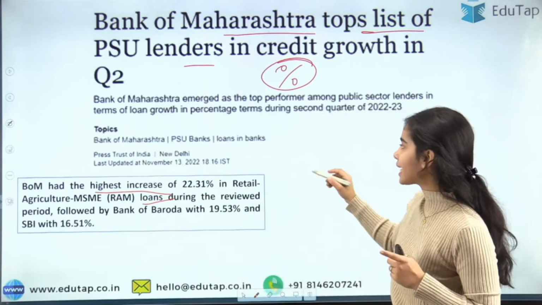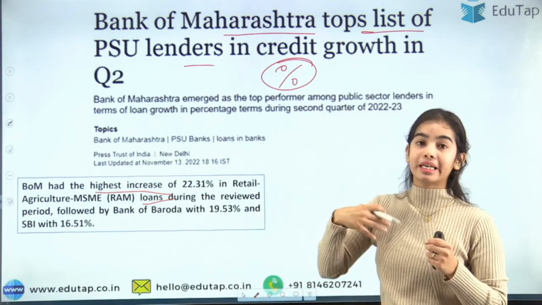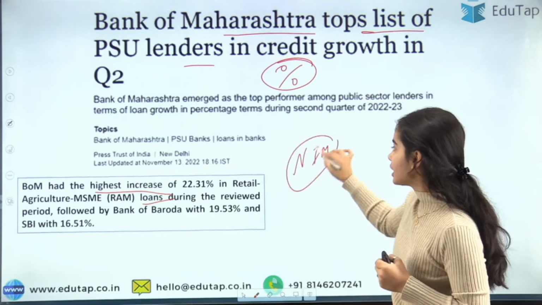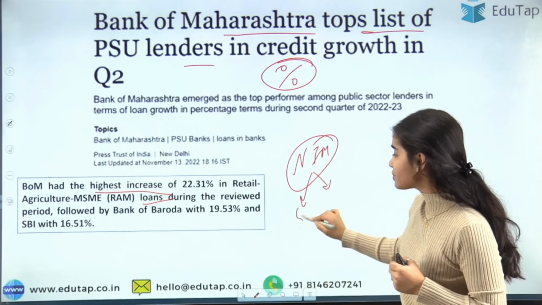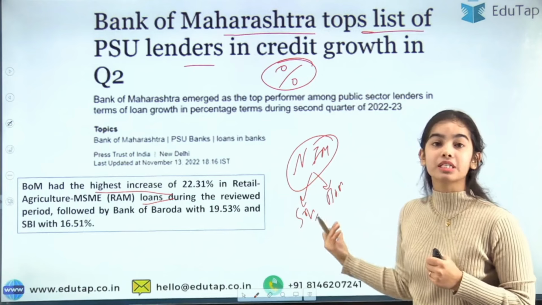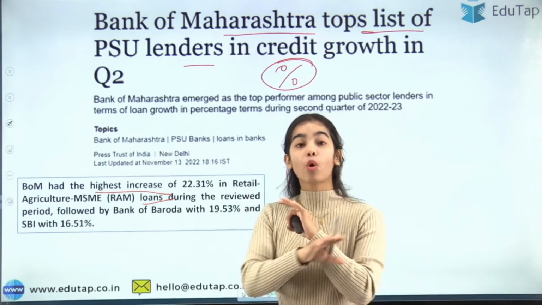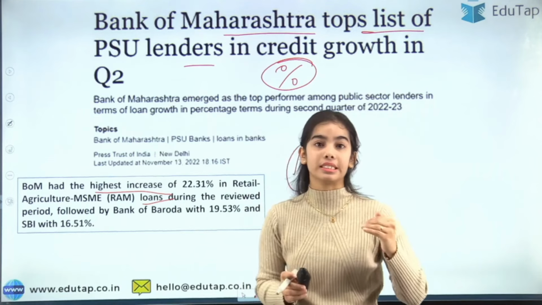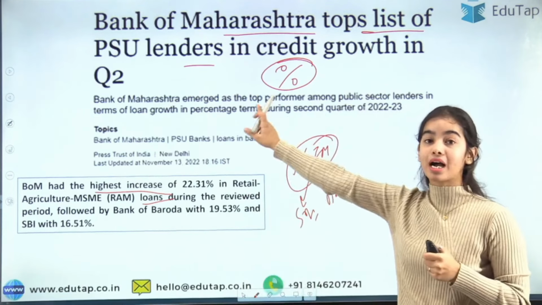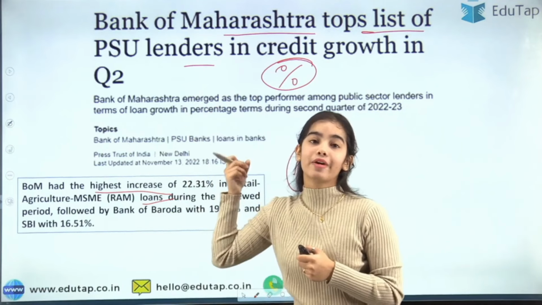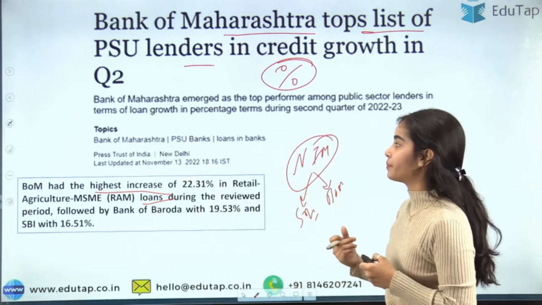Only in one category, profitability, where the net interest margin was concerned, SBI and Bank of Maharashtra both topped. They both have the same percentage, but other than that category, in all the categories, BOM is at the top where percentage growth is seen. So you have to remember this bank, because it has topped the list for the PSU lenders in the second quarter.